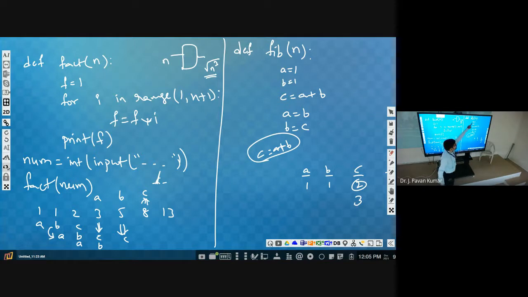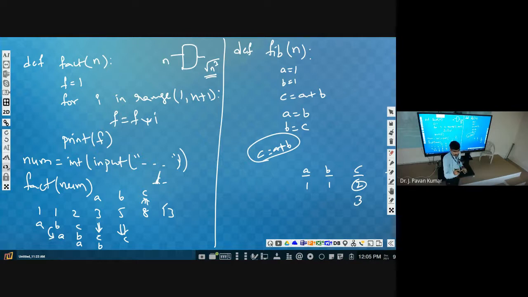What is the requirement? The nth Fibonacci number. Suppose we are calculating the seventh Fibonacci number. For the seventh Fibonacci number, first we calculate one time, second time, third time, fourth time, fifth time. This is the seventh Fibonacci number. How many times have we calculated? 5 times. Why? Because we are not performing any addition to get the first and second numbers. We have taken them statically. So n minus 2 number of times we need to repeat these three statements. Yes or no? So we know how we can repeat? Loop. How many times? n minus 2. So enclose these three statements in a loop.